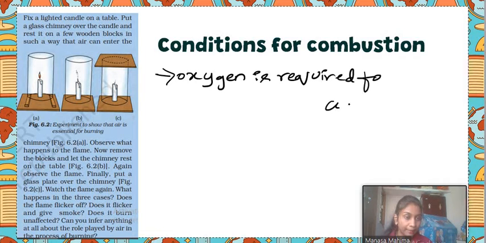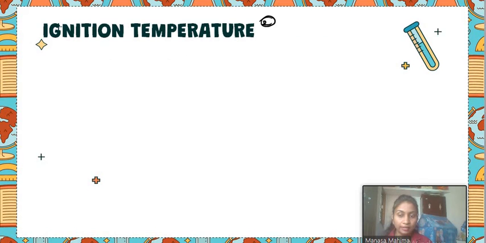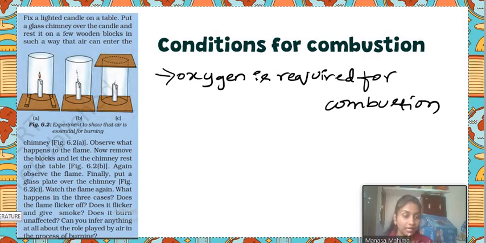From this activity we will get to know, and you can do this activity at home. It is very easy. From this you will get to know that for the burning of anything, oxygen is very important. Air is very important for combustion. And we have to discuss some instances of how we can control the combustion.